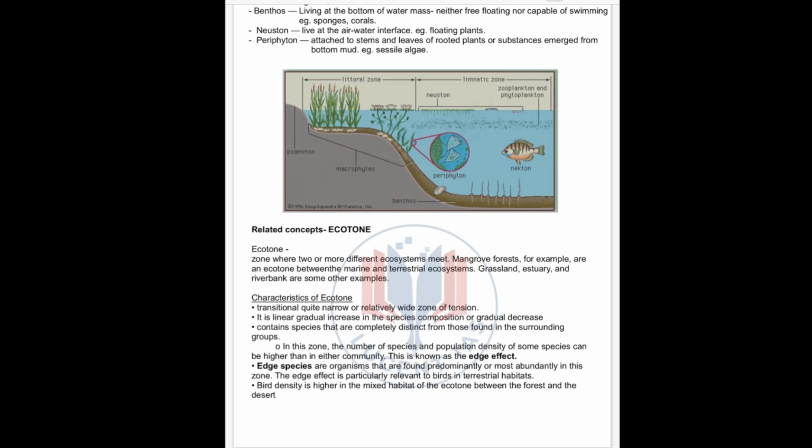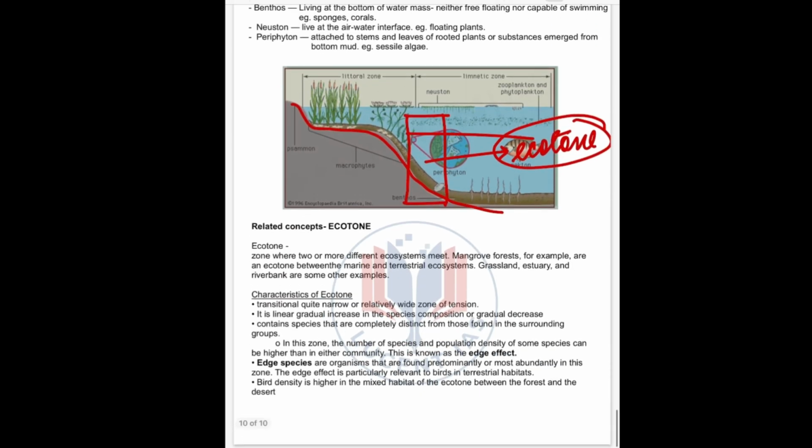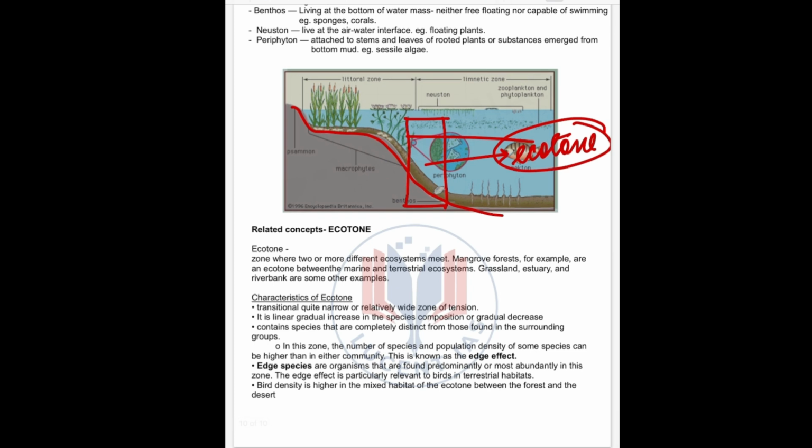Then we have a related concept, the ecotone. So what is ecotone? Let us see this figure. This is the terrestrial ecosystem and this is the aquatic ecosystem. In between terrestrial and aquatic, we have a zone where both terrestrial and aquatic meet. This zone is called ecotone, where two or more ecosystems mix. This is the zone of mixing. For example, mangrove forest is an ecotone between marine and terrestrial ecosystem. Grassland, estuary, riverbank are some other examples.